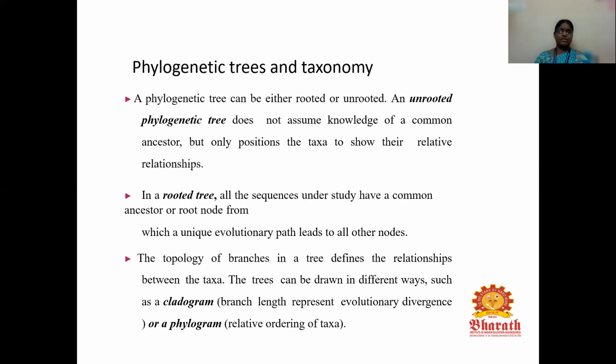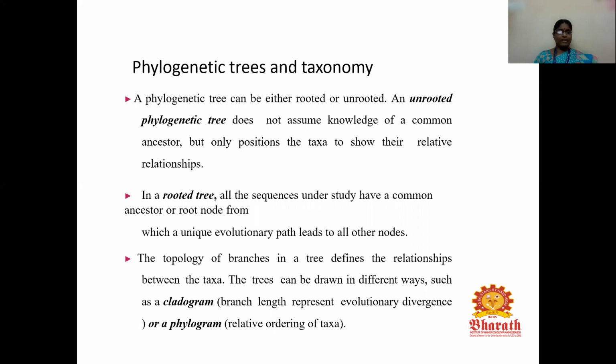So what are phylogenetic trees and taxonomy? A phylogenetic tree can be either rooted or unrooted. An unrooted phylogenetic tree does not assume knowledge of a common ancestor but only positions the taxa. Based on the taxonomy, we can analyze the unrooted tree and it shows the relative relationships between the organisms. In a rooted tree, all the sequences under study have a common ancestor or root node from which a unique evolutionary path leads to all other nodes.